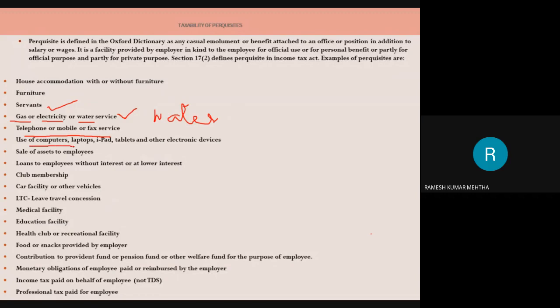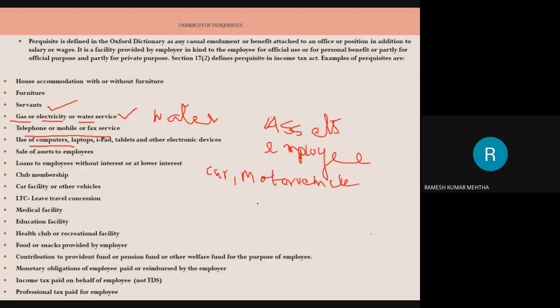And there are so many assets which belong to the employer, and the employee is given the freedom, the liberty, to use these assets. For example, a car or motor vehicle, or computers, laptops, and so on. The owner is the employer, but the employee is using them for his personal use.